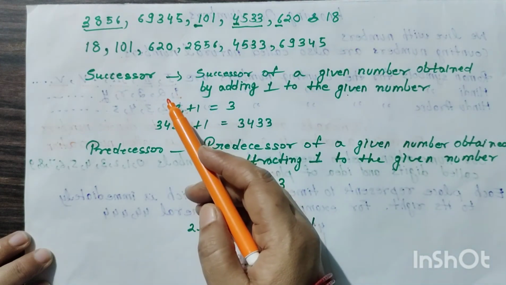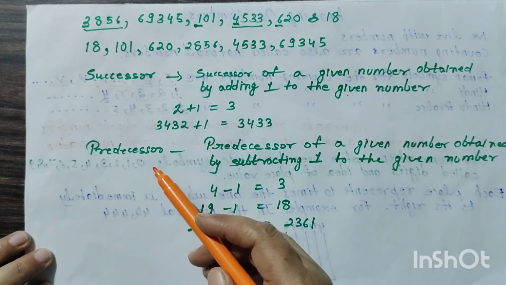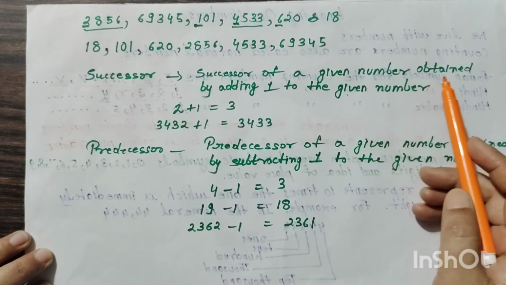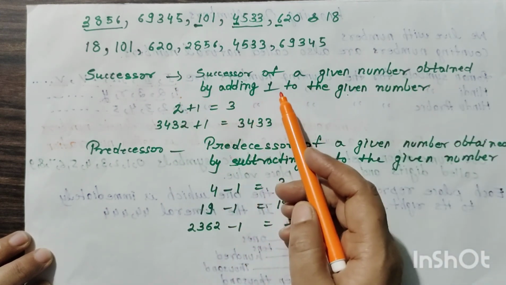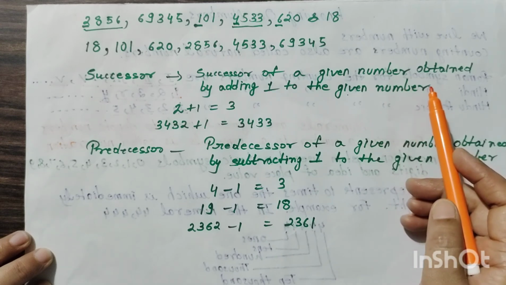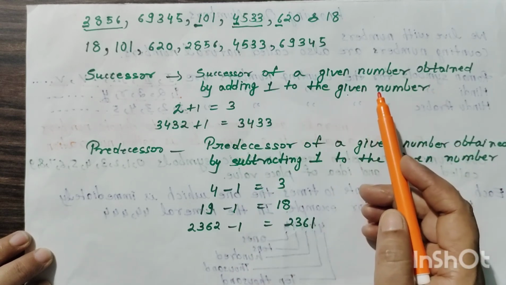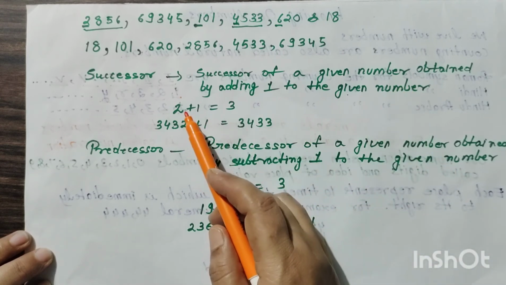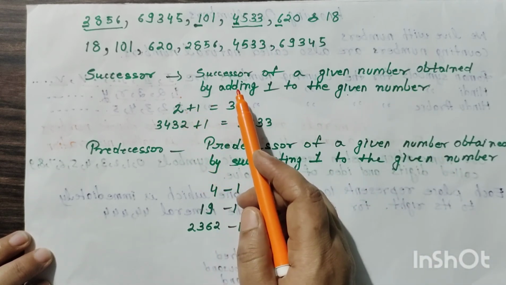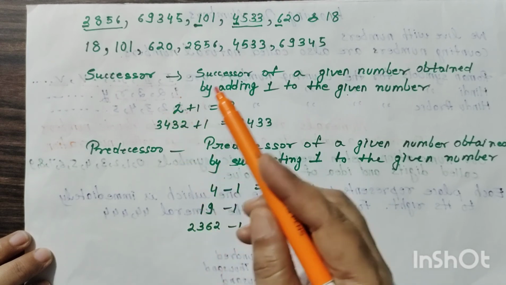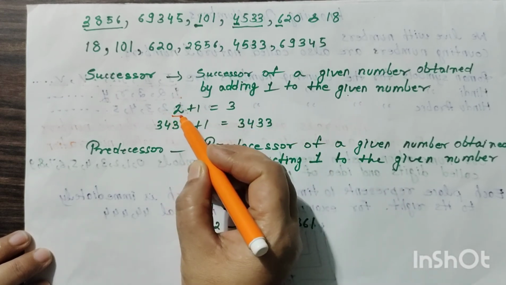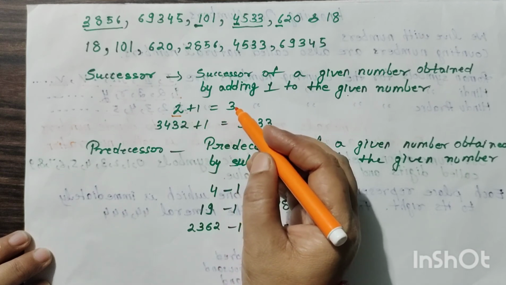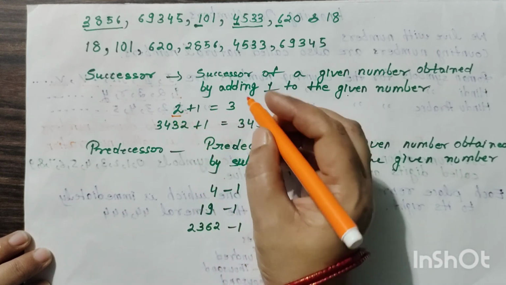After that, successor and predecessor. What is a successor? The successor of a given number is obtained by adding 1 to the given number. हमें अगर किसी नंबर का सक्सेसर चाहिए तो उसको कैसे निकालेंगे? जो भी नंबर दिया हुआ है उसमें हम 1 को प्लस कर देंगे. For example, we have 2. So what is the successor of 2? We add 1 to it and we get 3. Now 3 is the successor of 2.